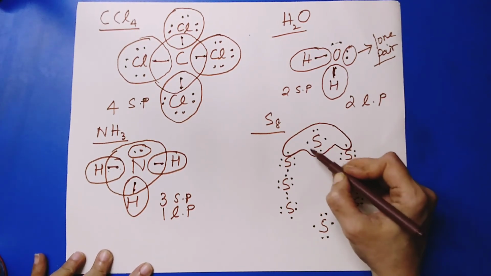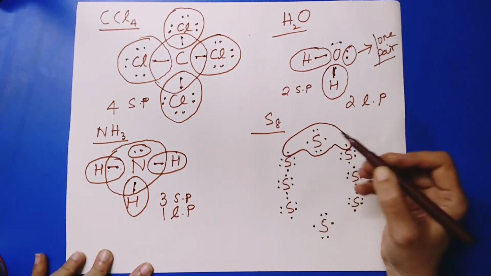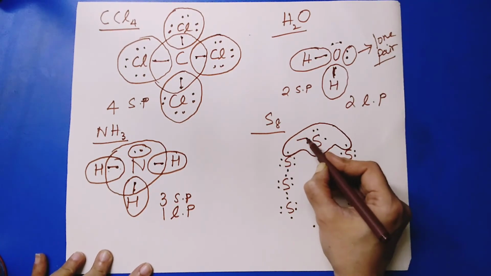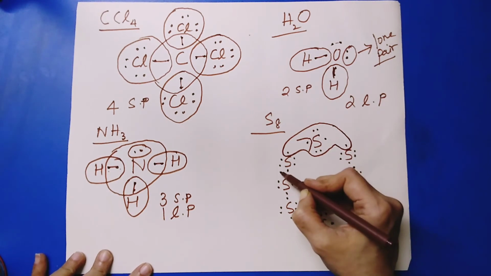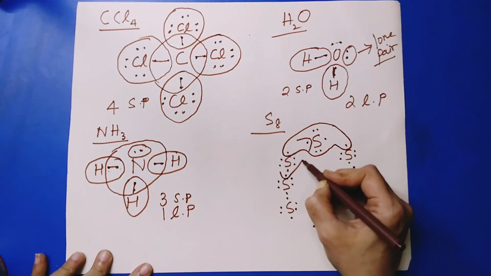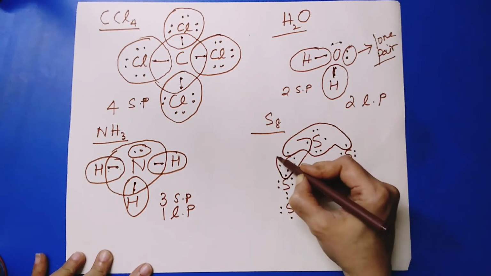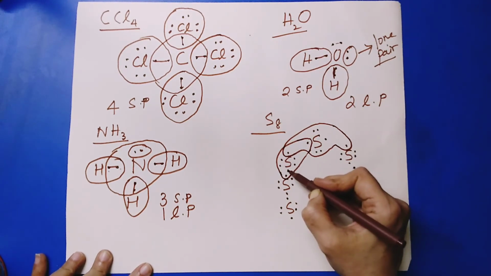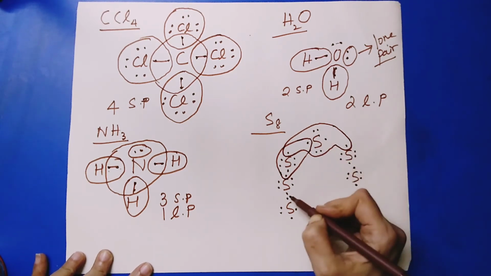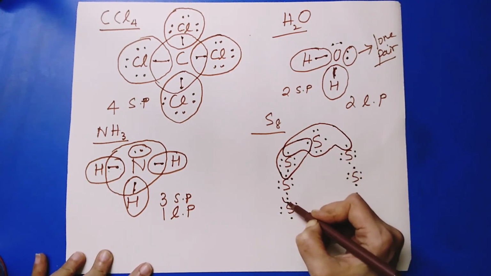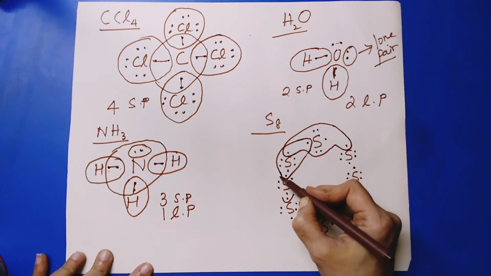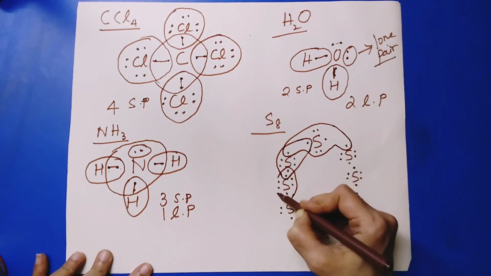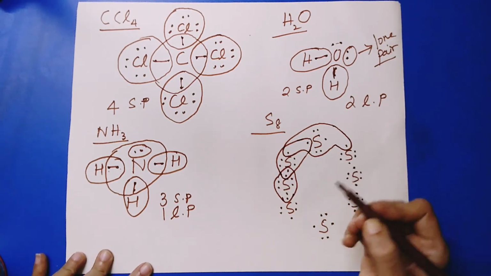So thereby now 6, 7 and 8. And what does this atom do? It takes 1 from here and 1 from the previous atom. Okay. Now if you count 1, 2, 3, 4, 5, 6, 7 and 8. And what about this? It takes 1 from the previous, 1 from the next, and 6 of its own, thereby 6 plus 2, 8.